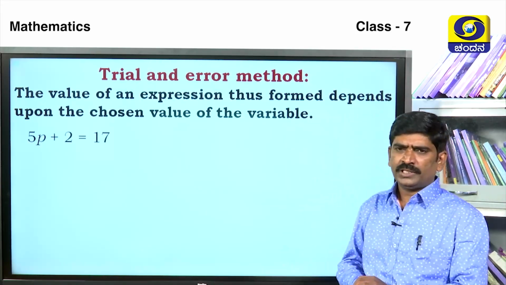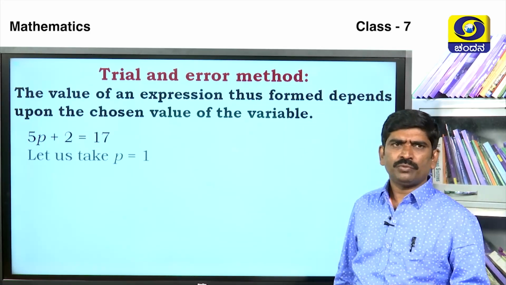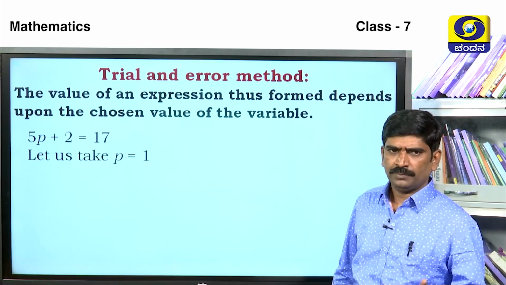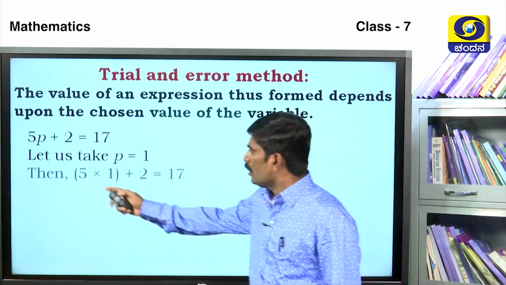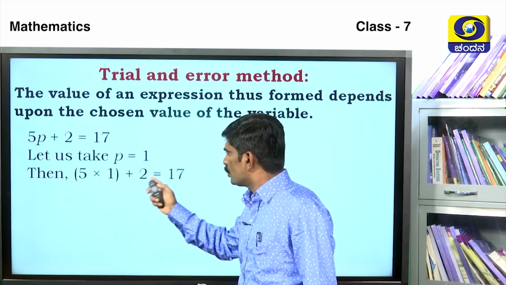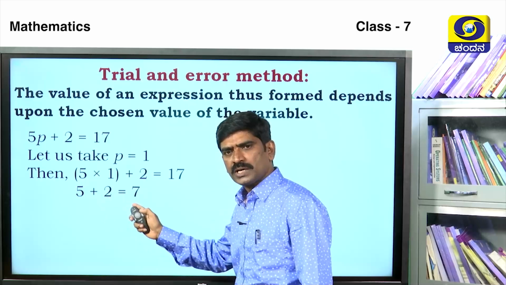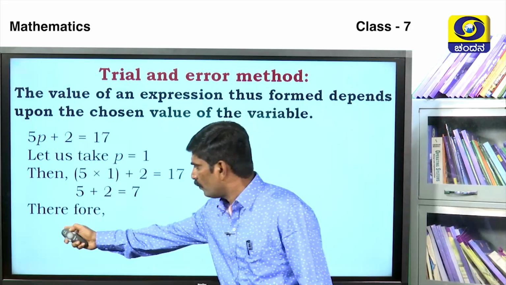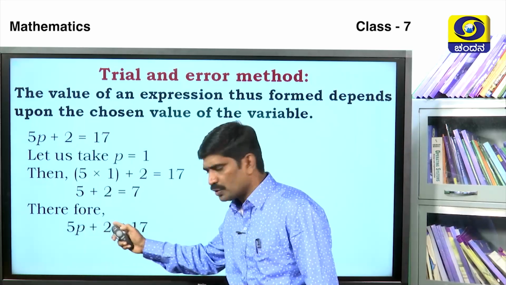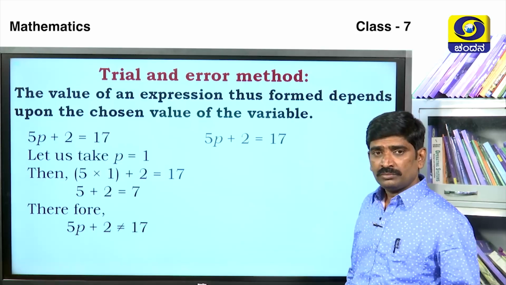In the trial and error method, we solve one problem. We choose different values of p, that is the variable. Let us take p is equal to 1. Then 5 into 1 plus 2 is equal to 17. 5 ones are 5. 5 plus 2 is 7. 7 is equal to 17? No. Therefore, 5p plus 2 is not equal to 17. Then it is not true.